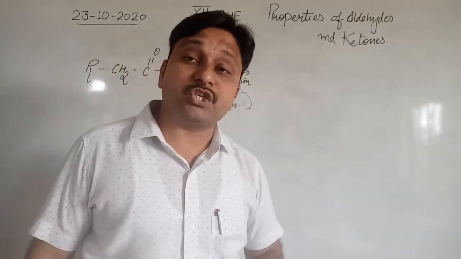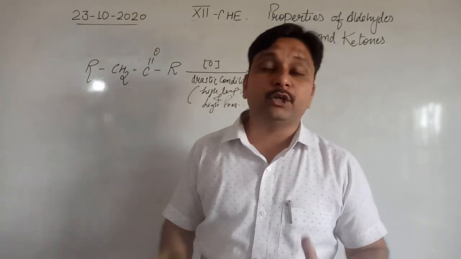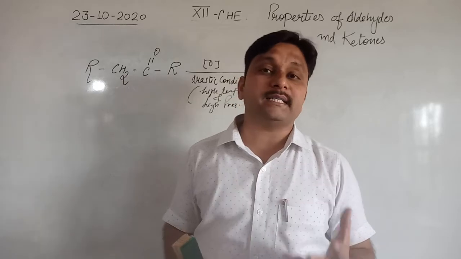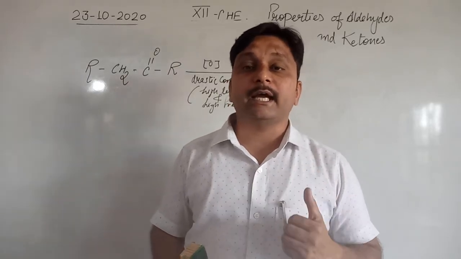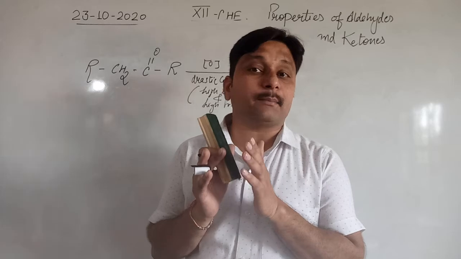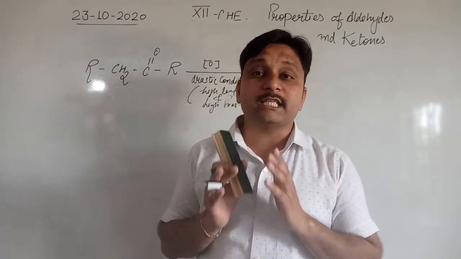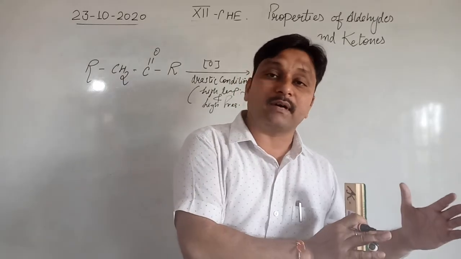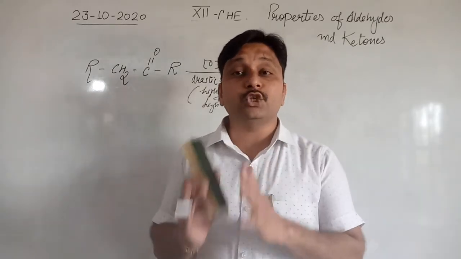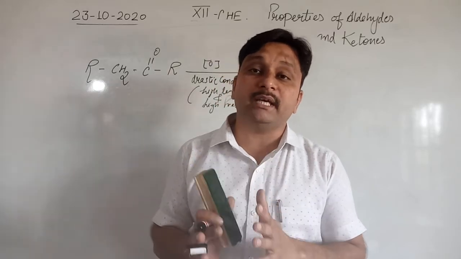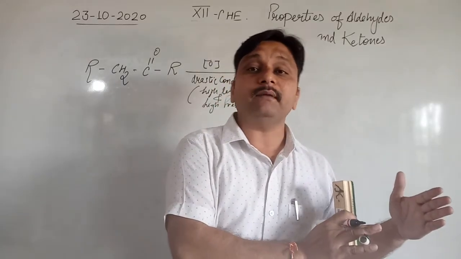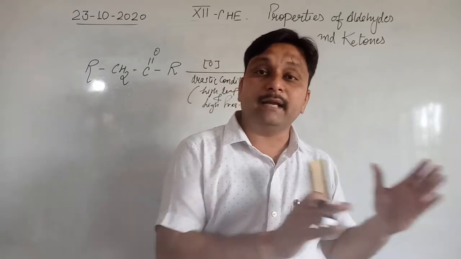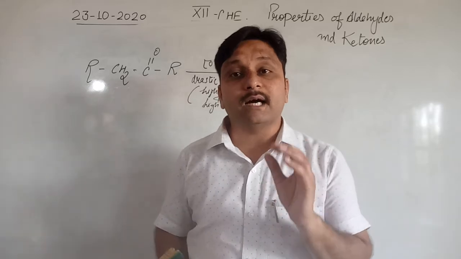This carbon chain will be degraded into two parts according to Popoff's rule. According to Popoff's rule, the CO, that is the carbonyl group present in this compound, will stay with the lesser number of carbon chain. Clear? The CO part of the carbonyl group will stay with the lesser number of carbon chain, and both the chains will form carboxylic acid.